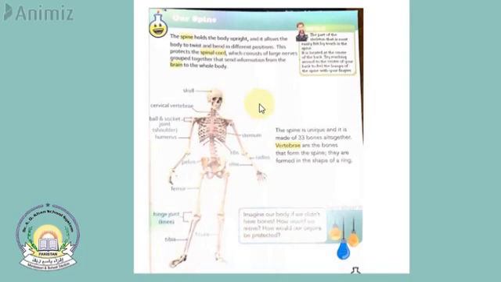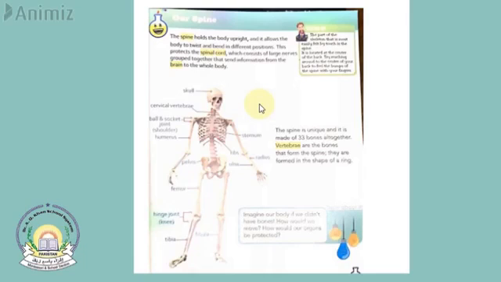So what is the function of the spine? The spine holds the body upright and allows the body to twist and bend in different positions. It keeps our body straight and upright, and it allows the body to twist and turn. When you bend, the spine helps us to bend in different positions.